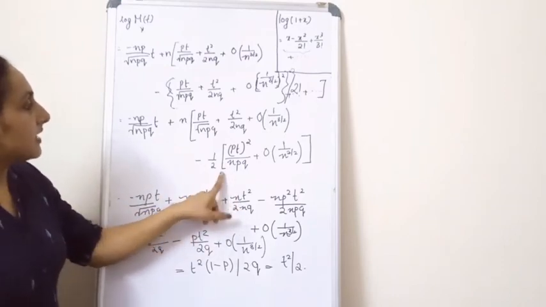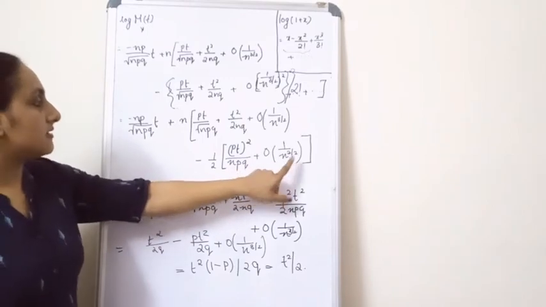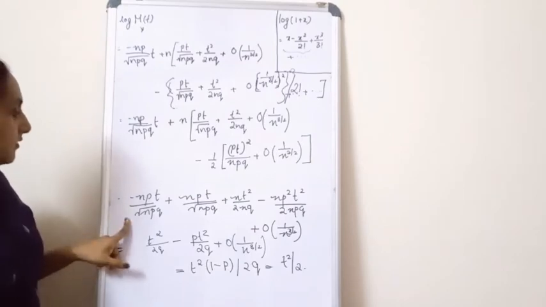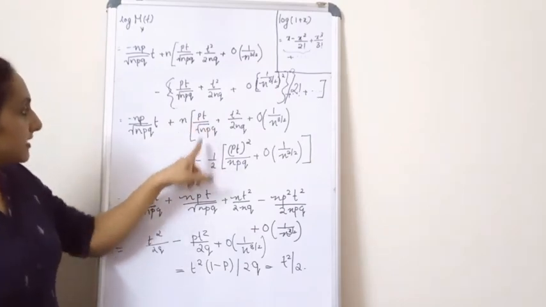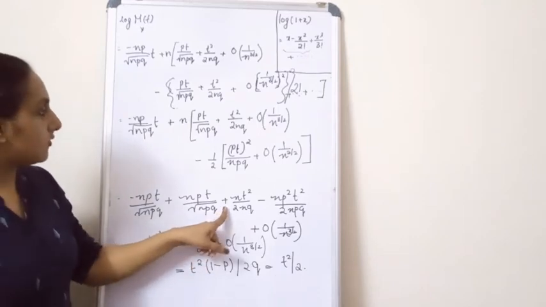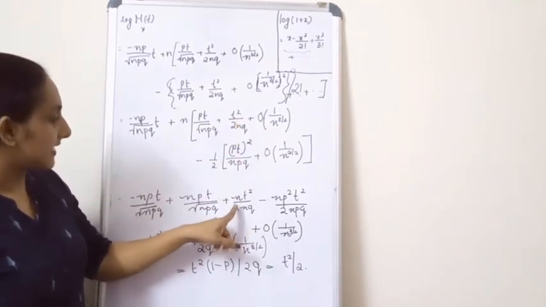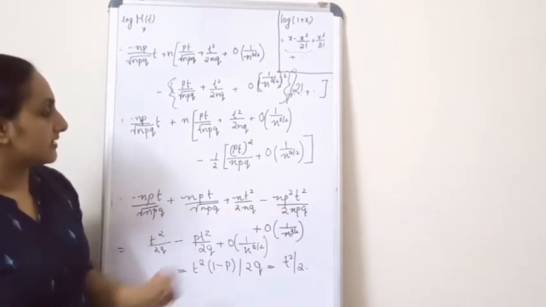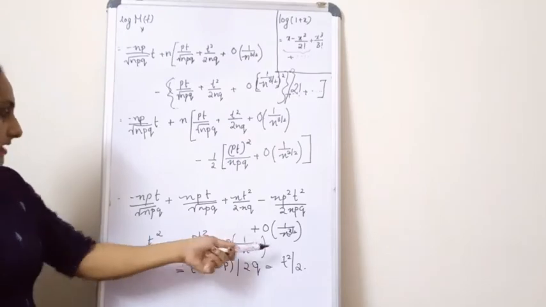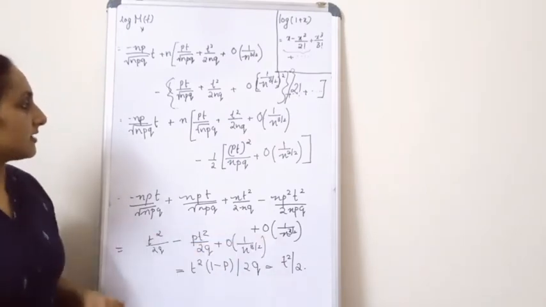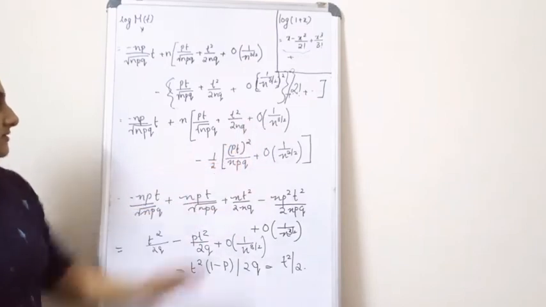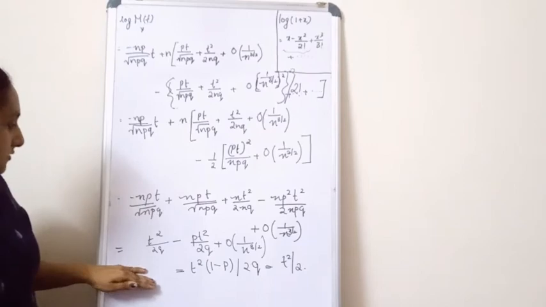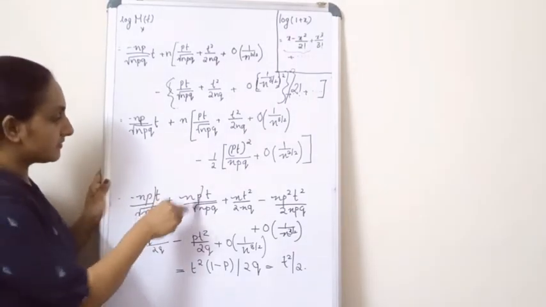And plus order of 1 by n raised to 3 by 2, which is equal to, I wrote this first term over here, plus n into pt divided by root npq plus, I took this n inside, nt square by 2nq minus np square t square by 2npq plus the order of 1 by n raised to 3 by 2. Now order of 1 by n raised to 3 by 2 is a common term over here, so that is taken like that itself. Then what happens is this term and this term get cancelled.